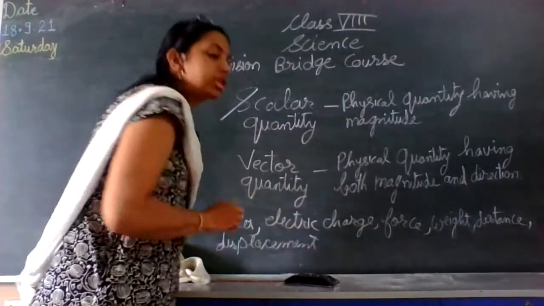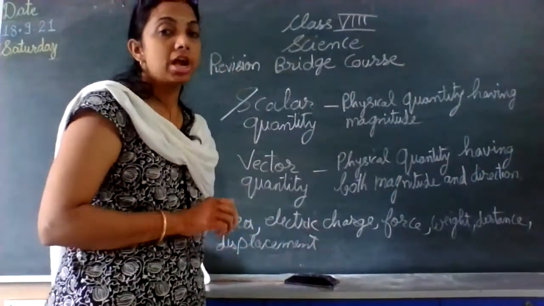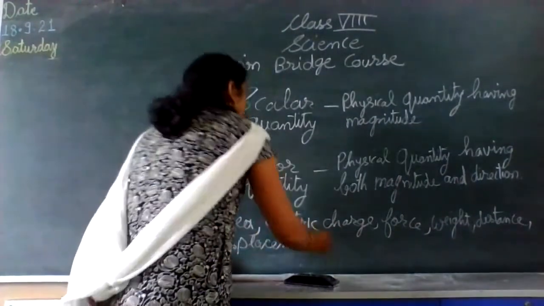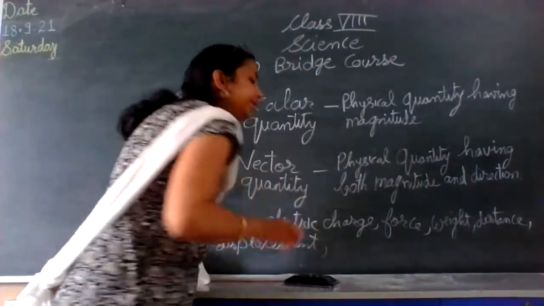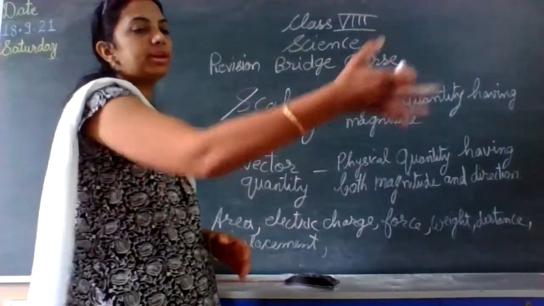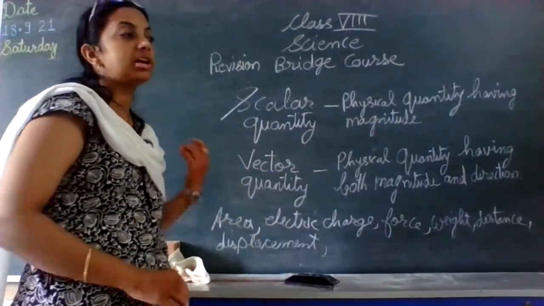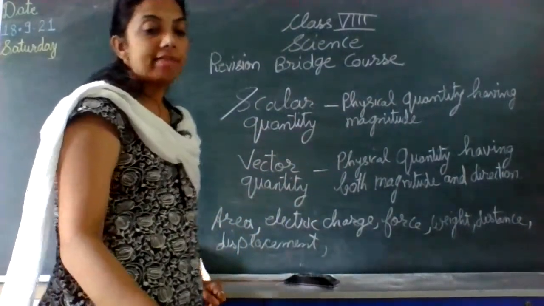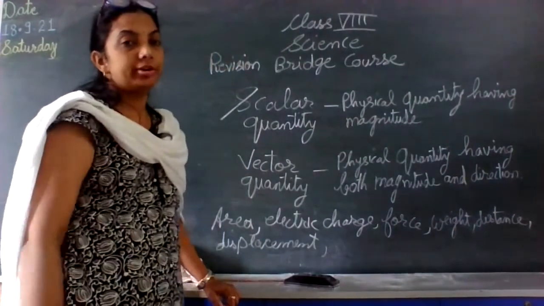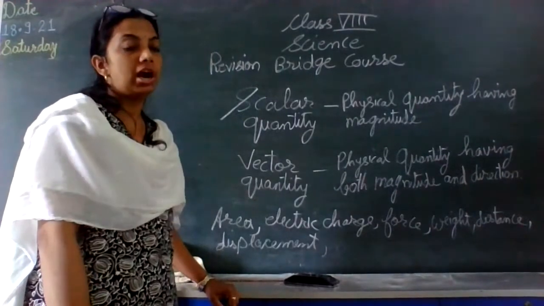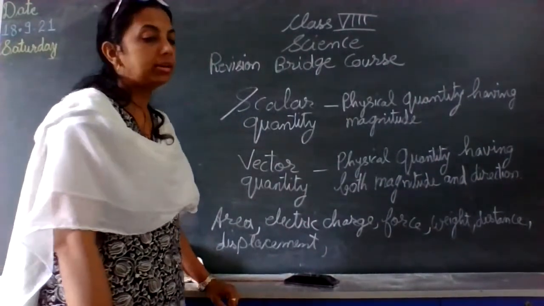Have you heard the term displacement along with distance? Distance is different and displacement is different, though they seem to be a little bit similar. Displacing means moving something from one place to another, and distance means the amount of traveled portion, isn't it? So we are going to decide now which one is going to be scalar and which one will be vector.